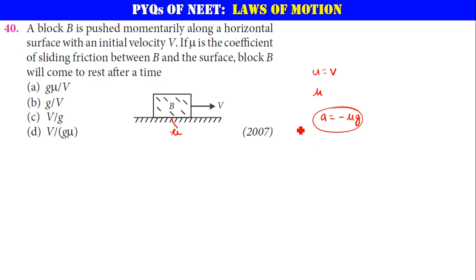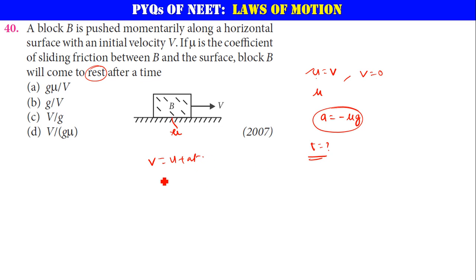Now he is asking about the time right now. So you can use the final velocity will become 0 because finally it has to come to rest. Final velocity is 0, initial velocity is v, so you can use v = u + at equation.